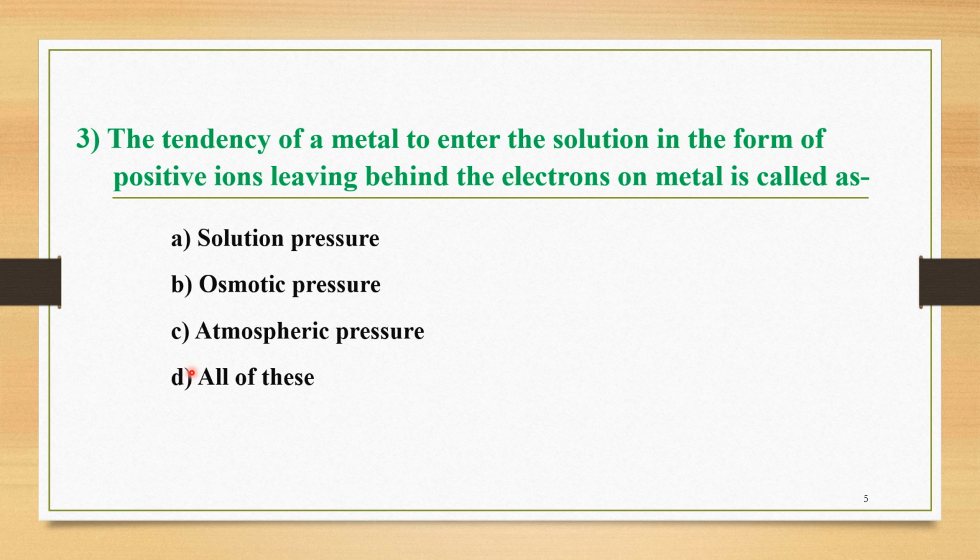Some metals show this type of tendency, and a name is given to it. Among these four, the correct option is option A: it is called the solution pressure. So this tendency of a metal is called the solution pressure.